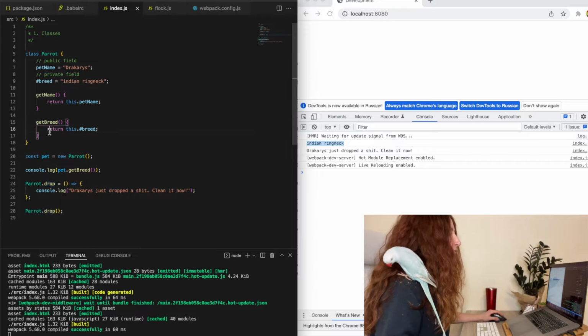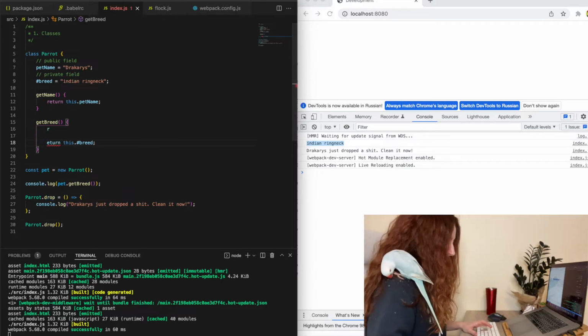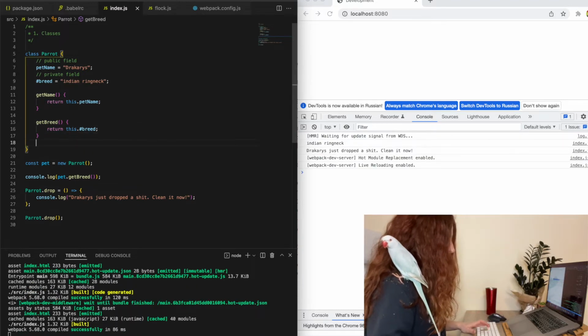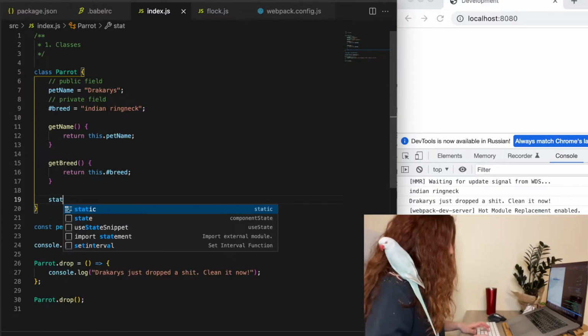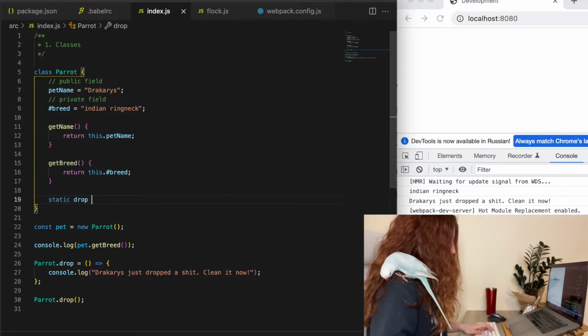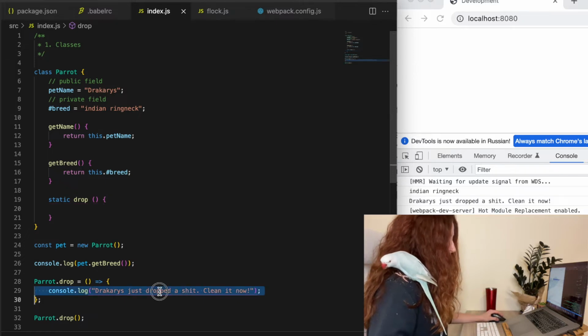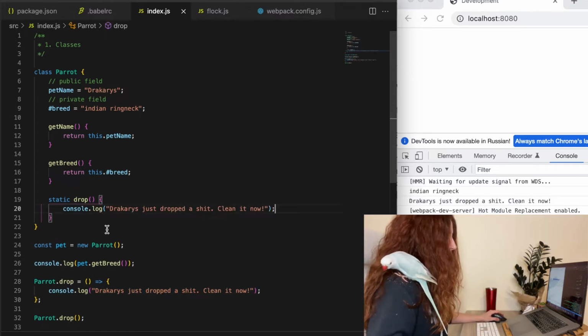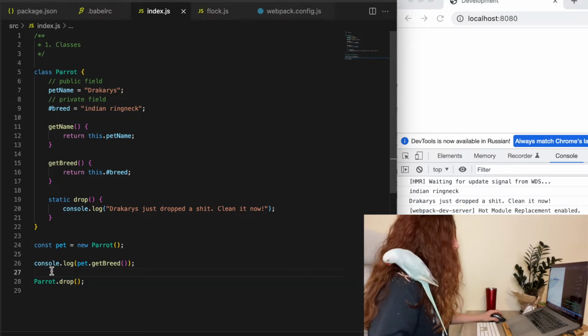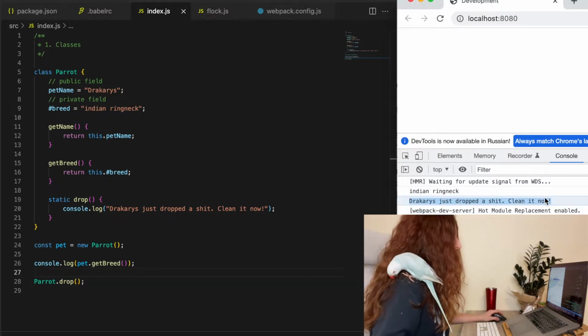Now we can do it inside of the class, just with the keyword static. And we delete this, and you can see it still works. It console logs the text.